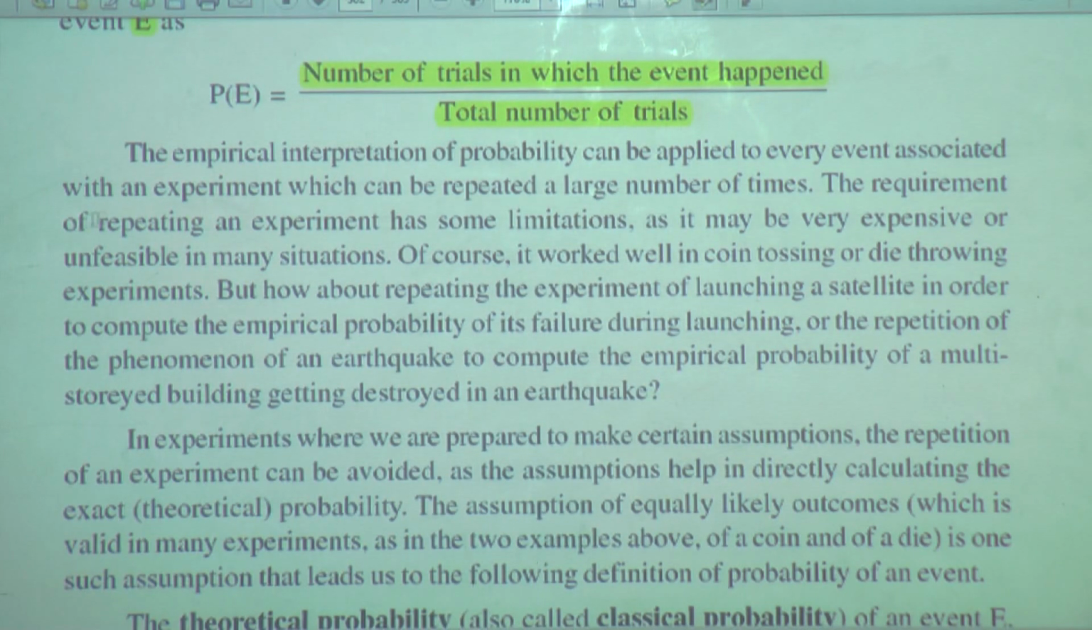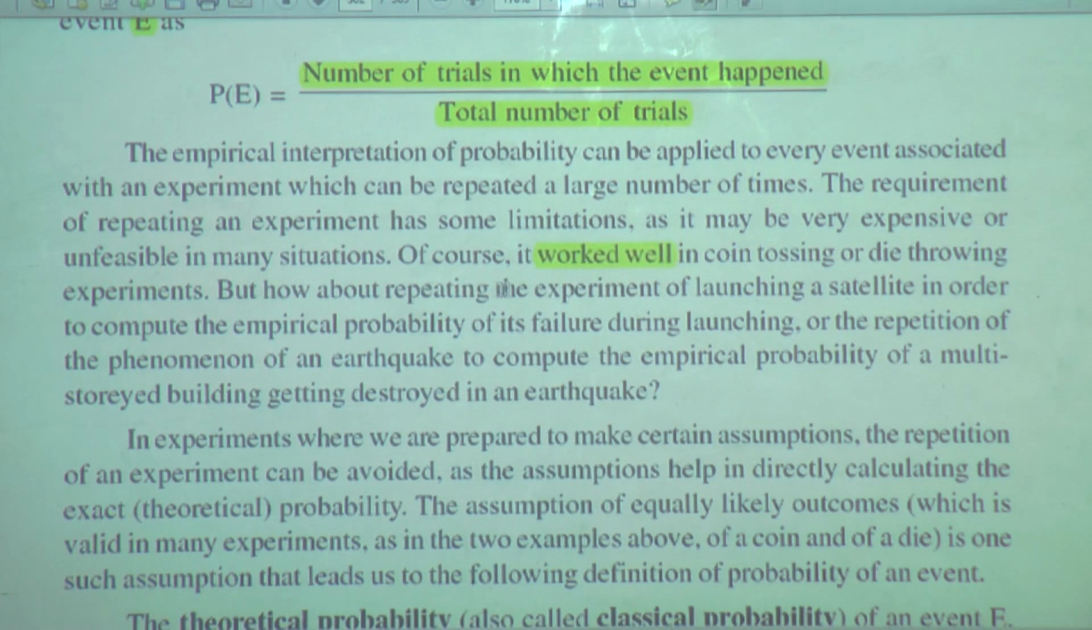The requirement of repeating an experiment has some limitations, as it may be very expensive or unfeasible in many situations. They have mentioned these limitations: repeating that particular experiment may be expensive, or it may be unfeasible in some situations. Of course, it worked well in coin tossing or die throwing experiments. In these two experiments, it worked very well.